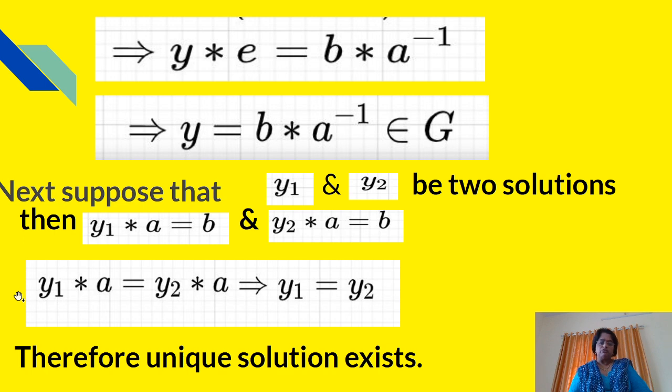Now we will prove the uniqueness. Next, suppose that y1 and y2 are two solutions, then y1 star A will be equal to b and y2 star A will be equal to b. But the RHS are the same, and therefore the LHS will be equal, that is y1 star A is equal to y2 star A, and it implies that y1 is equal to y2, and therefore a unique solution exists.